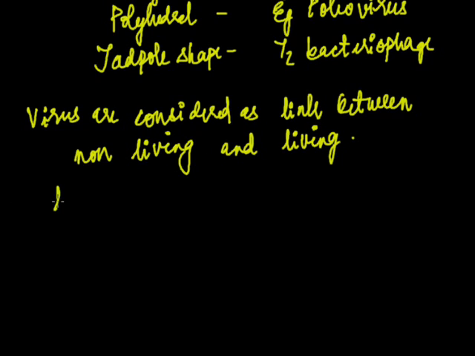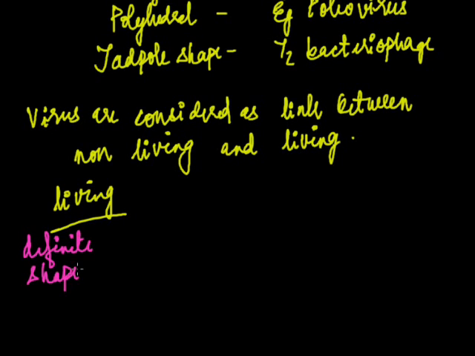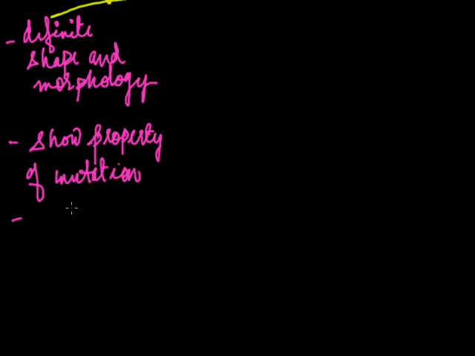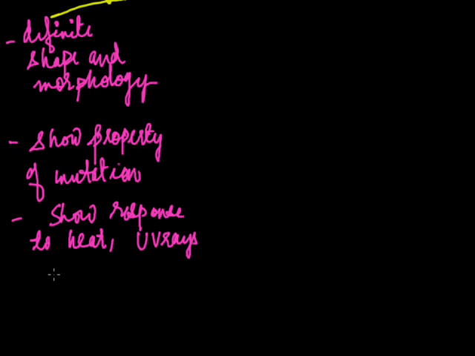Let us see the living features of a virus. They have a definite shape and morphology. They show the property of mutation. They show response to heat, UV rays and humidity.